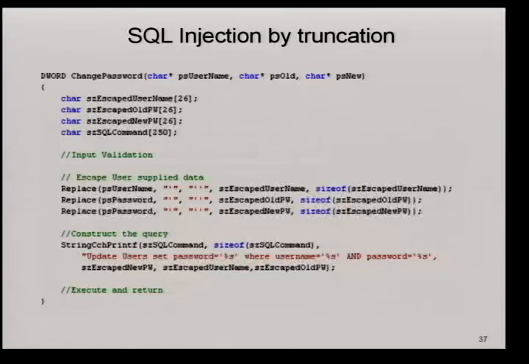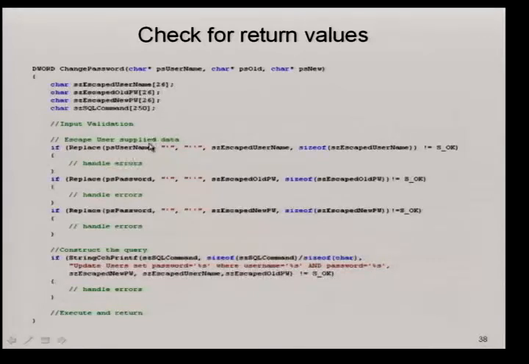This is the C equivalent of the SQL injection by truncation example that we have seen before. I have 3 local variables which do not have enough buffer. If you see here, 26, 26, which are hard coded. And then this code is not checking the returned values from the replace function, and it's also not checking the returned value from the string printf. How do you mitigate it? Just check the returned values.